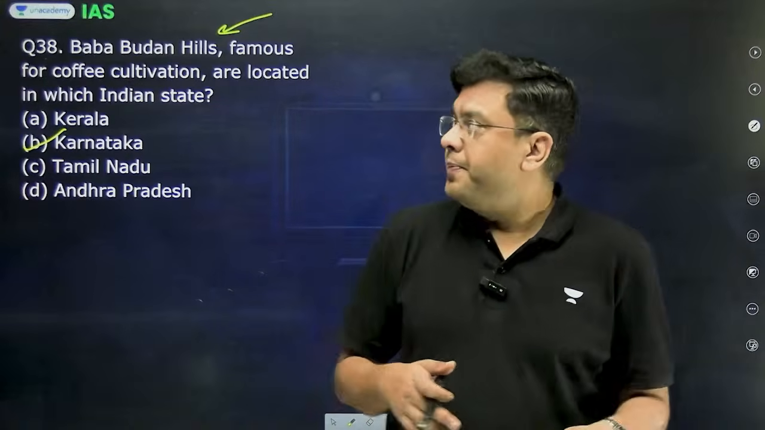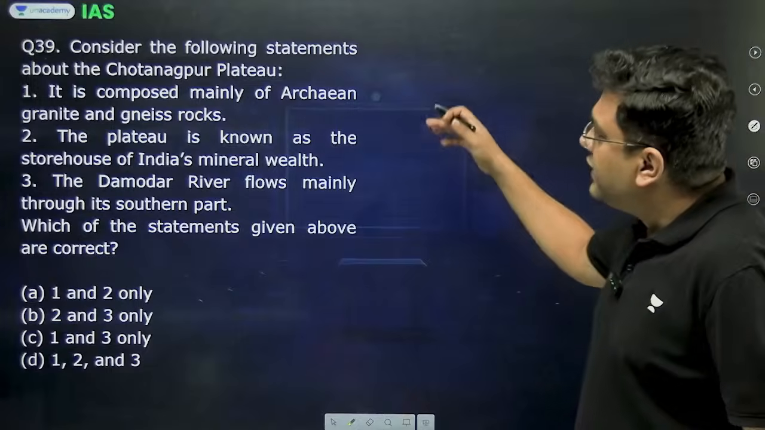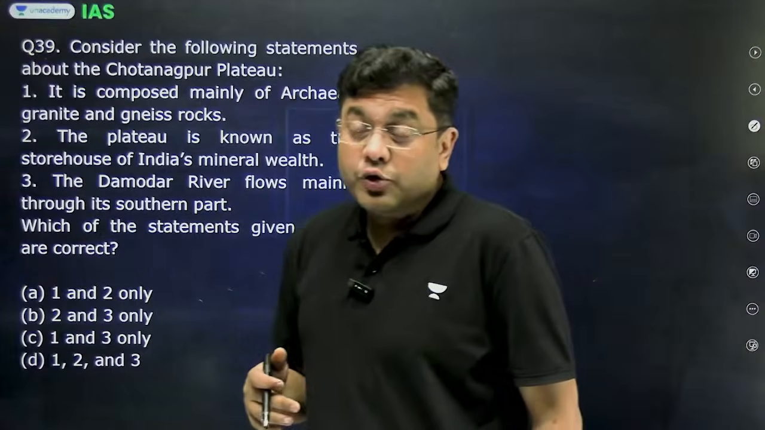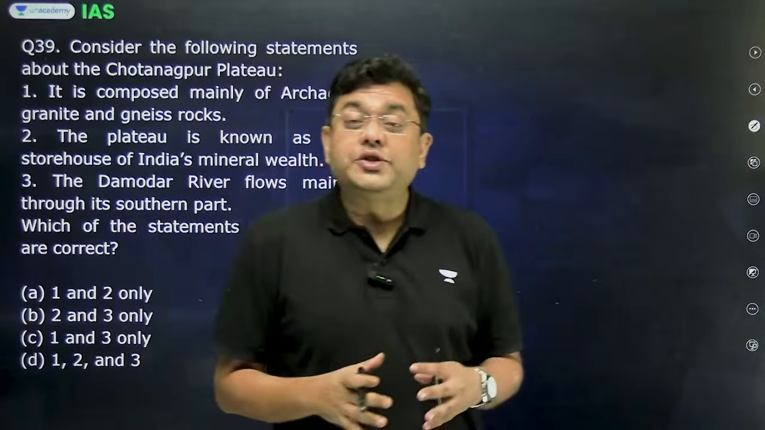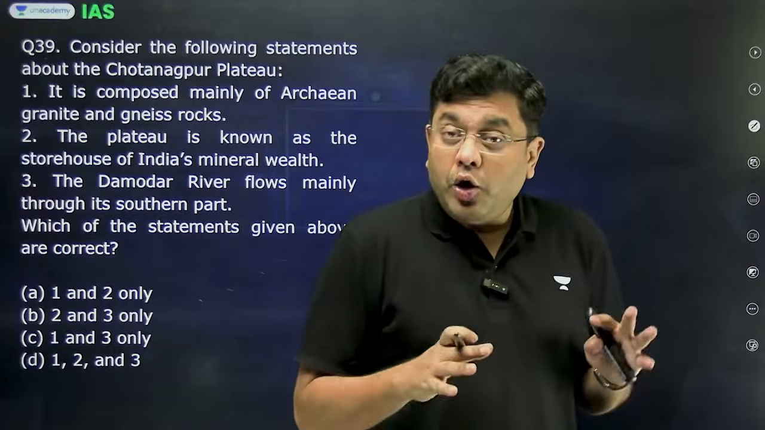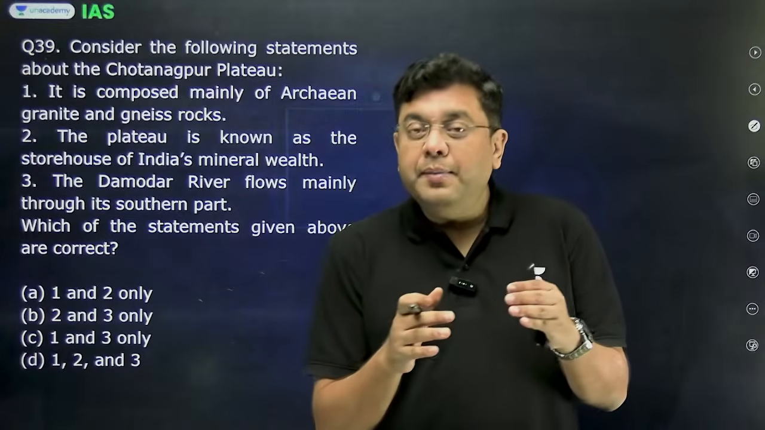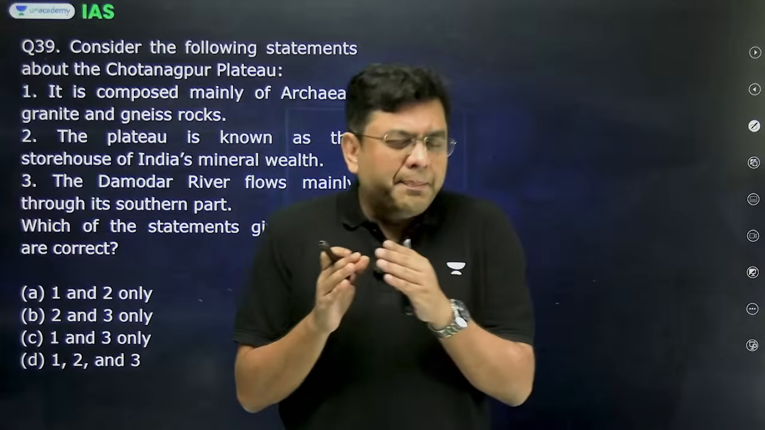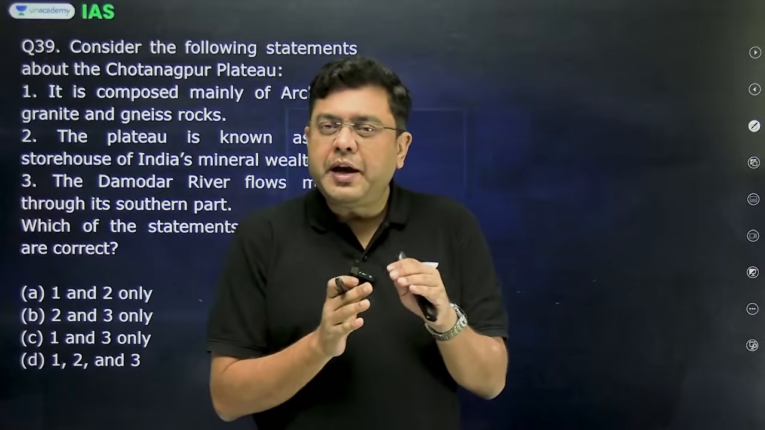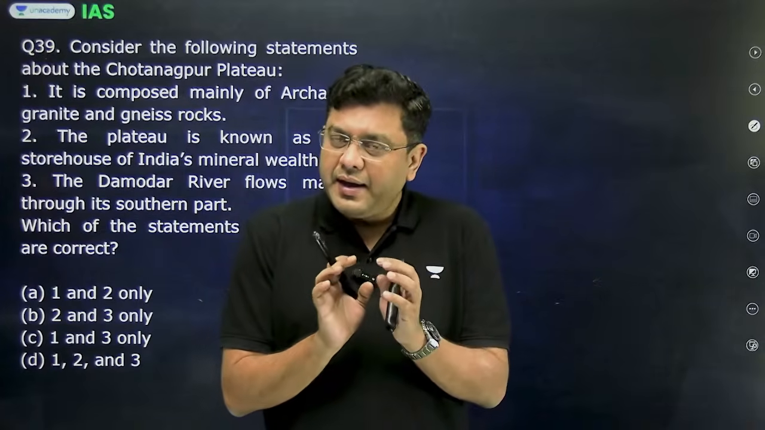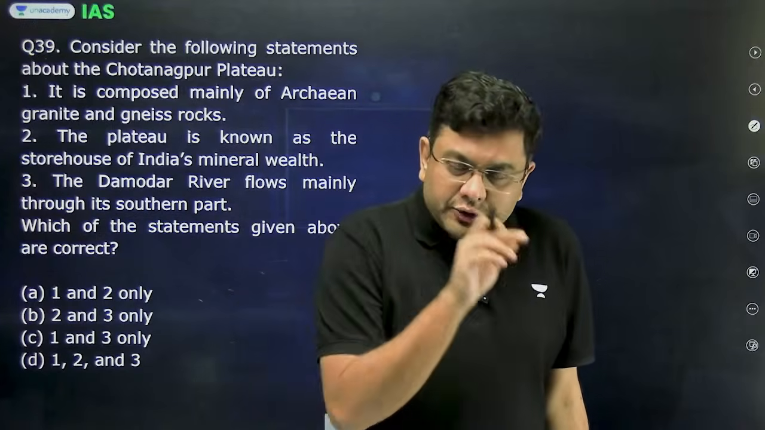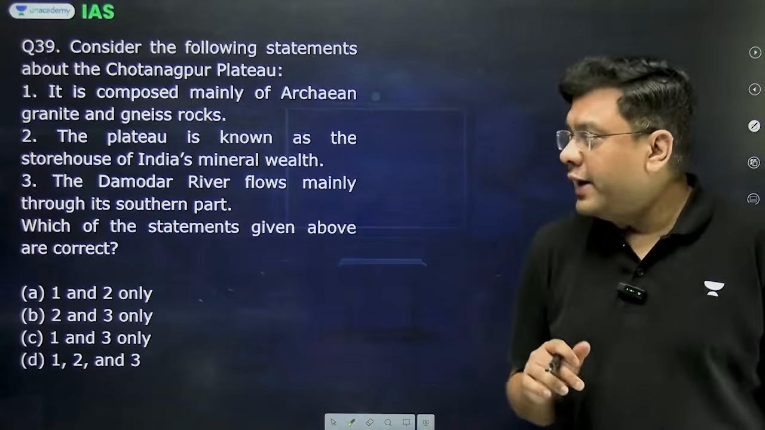Then, consider the following statements about the Chotanagpur Plateau. Chotanagpur Plateau is one of the oldest regions in the entirety of India. So, which is the area of the Chotanagpur Plateau? The southern part of Jharkhand, some parts of western West Bengal, some parts of Chhattisgarh and some parts of Odisha. So, that is the entire extent of the Chotanagpur Plateau.